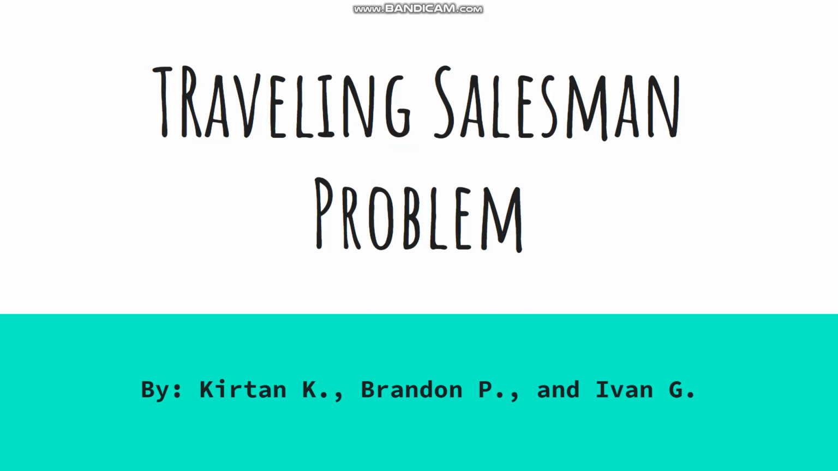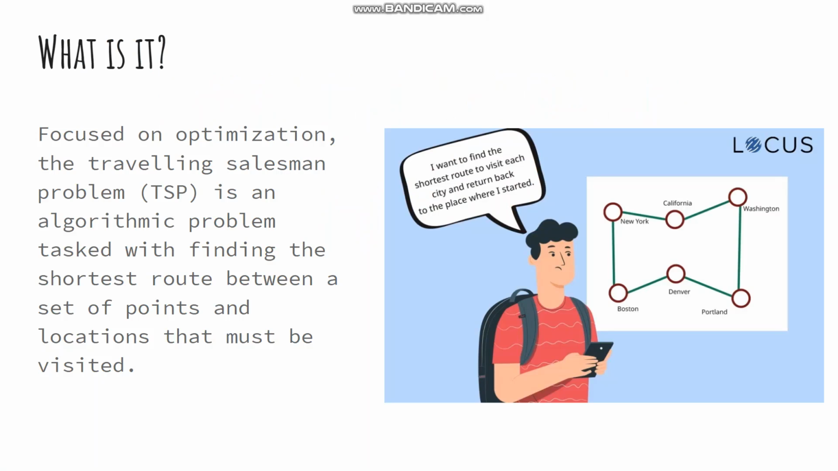The traveling salesman problem. What is it? Focus and optimization. The traveling salesman problem, or TSP, is an algorithmic problem tasked with finding the shortest route between a set of points and locations that must be visited.